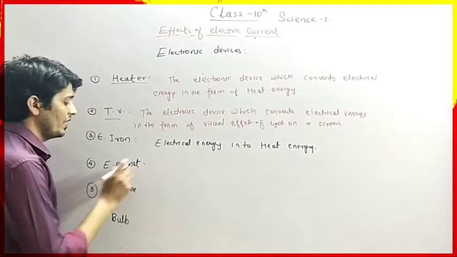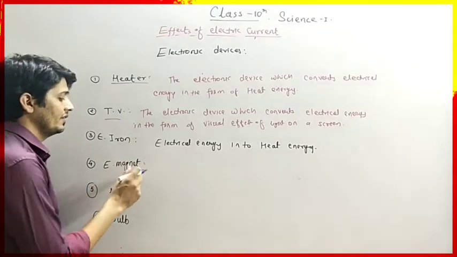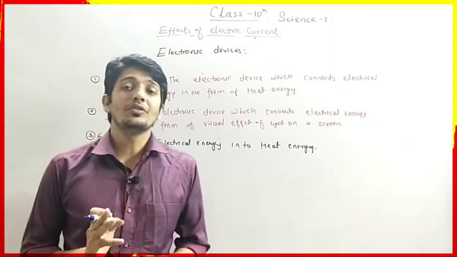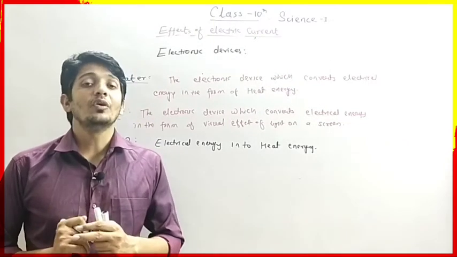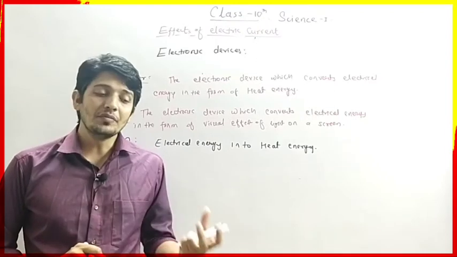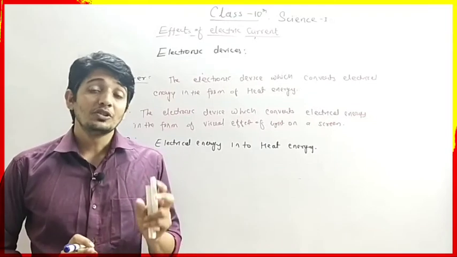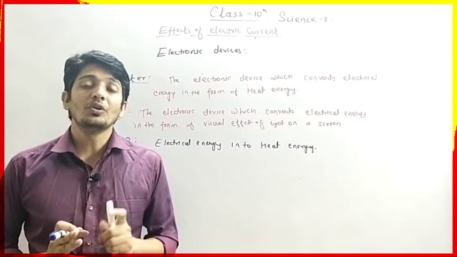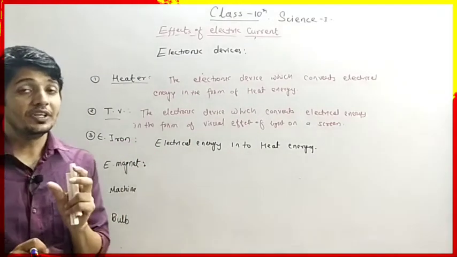Next we have the electromagnet. In our daily life we use fans and different machines. For example, we use a water pump to pump water from the tube well to the overhead tank. The water pump works on the basis of the electromagnet.